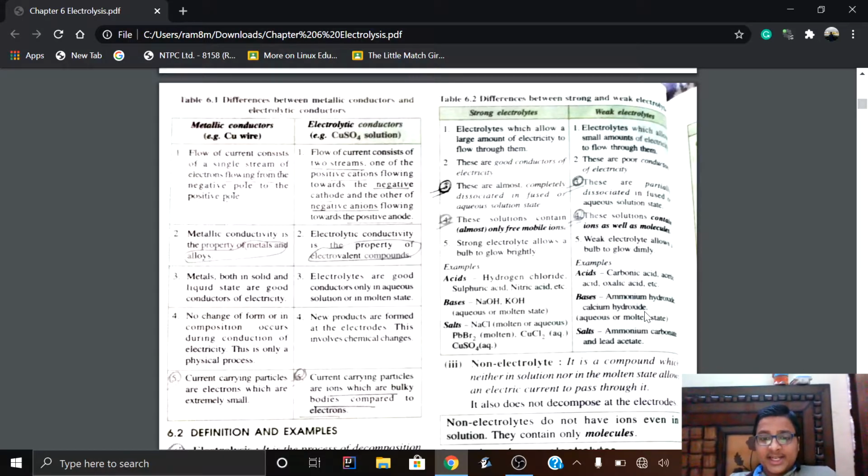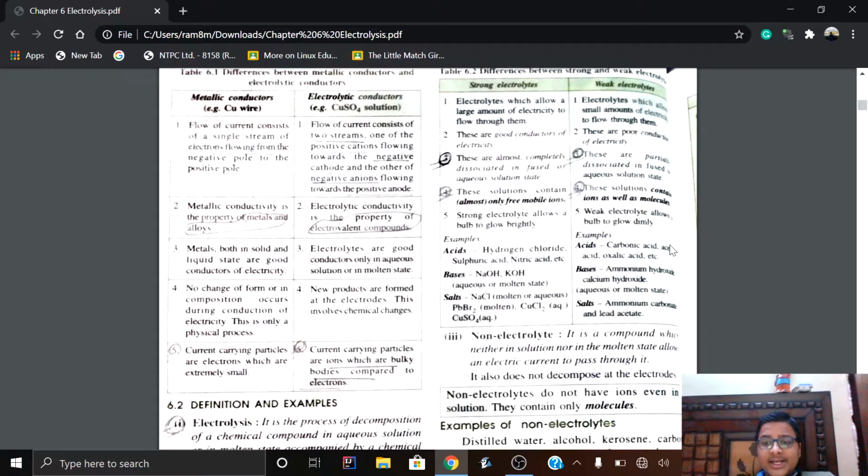The fifth point says that strong electrolytes allow a bulb to glow brightly. If we connect a bulb to the terminals, the bulb will glow brightly in the case of strong electrolytes, because due to the presence of ions, more electricity will flow through them. On the other hand, weak electrolytes allow the bulb to glow only dimly.